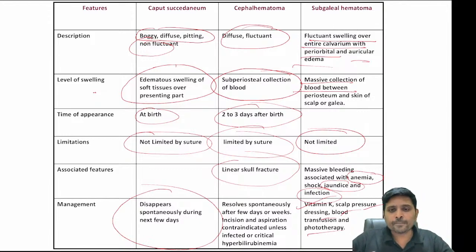So this is our third short notes. First long answer is neonatal resuscitation. Second short notes, Apgar. Third short notes, what are all the normal findings in your newborn, skin findings and mucosal findings in your newborn. Fourth one is head swellings, which we have dealt with. Right.